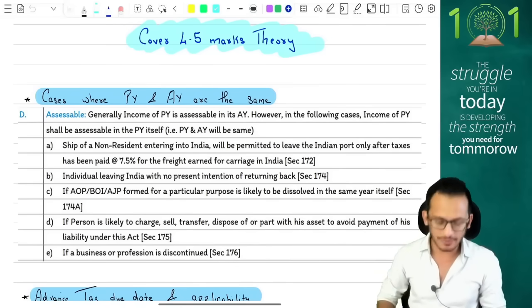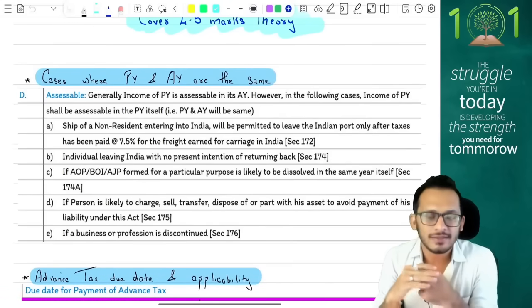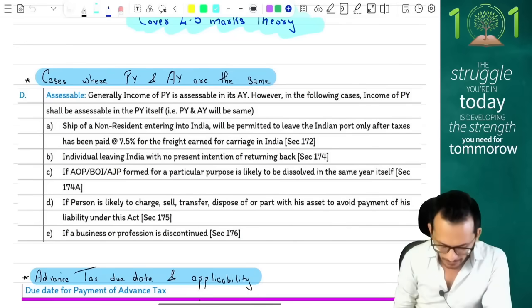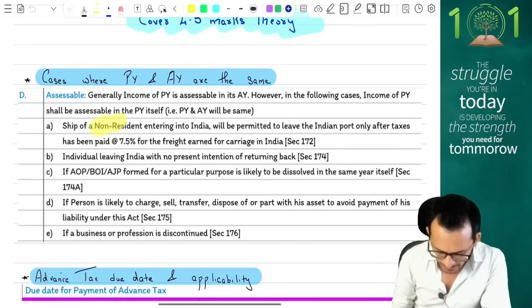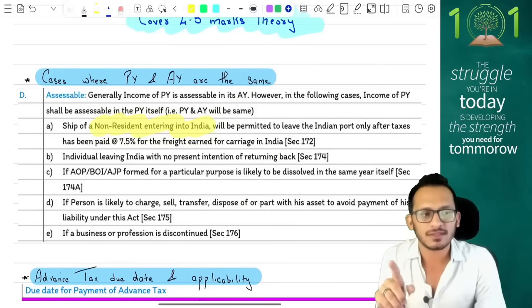The first question, which may come as a theory question: what are the cases where your previous year and assessment year will become the same? There are 5 cases where your PY and AY will become the same. Case number 1, if you are going to have a ship of a non-resident which is entering into India, then you will only be permitted to leave India after you pay your taxes in India. Therefore, your PY and AY becomes the same.